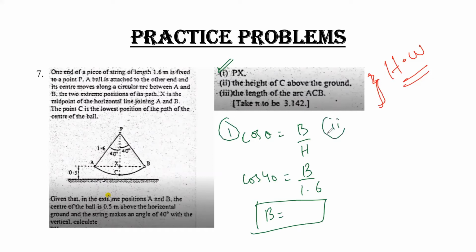Part 2, the height of C above the ground. You have to calculate the height of C above the ground. First of all, you must know the value of the base. So if I calculate the value of the base, my answer is 1.23.